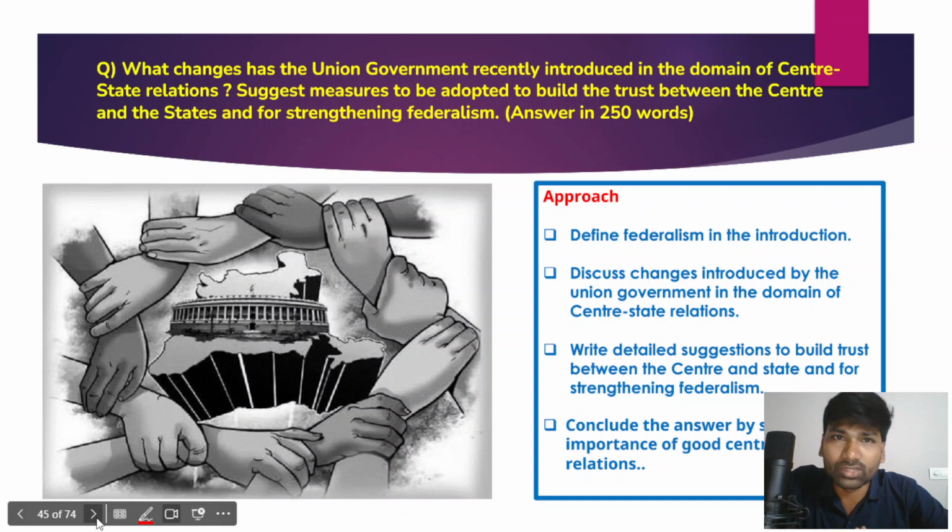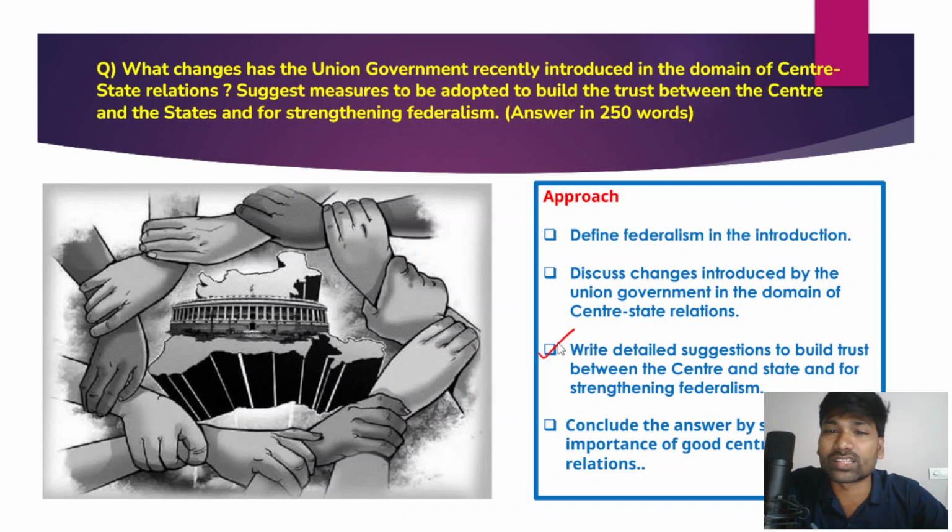Now we'll have a structure for this question. When it comes to the approach, first and foremost, as usual, you have to define federalism in the introduction itself. Then you address the first part of the question, that is, what are the recent changes that the Union government has introduced in the domain of center-state relations. In the next part, you need to write detailed suggestions to build trust between the center and states for strengthening federalism. Ultimately you need to conclude the answer by stressing the importance of good center-state relations. What is the significance of center-state relations? That's how you need to conclude the answer.